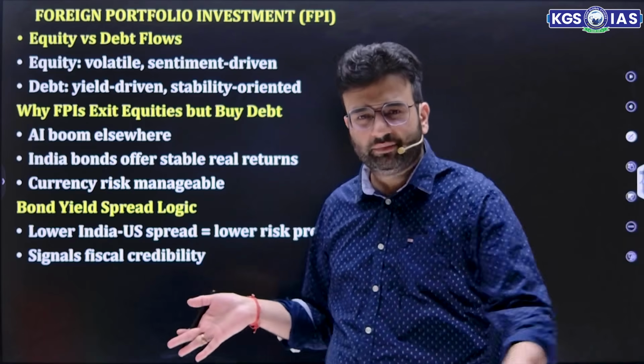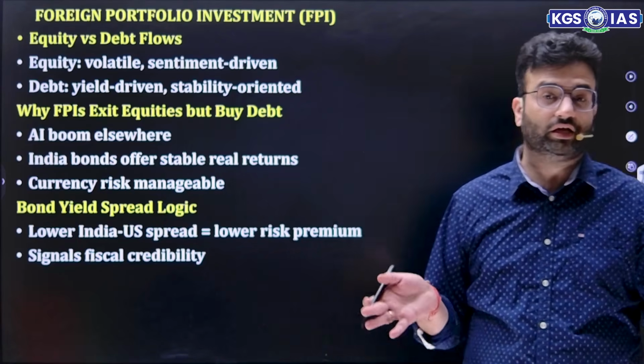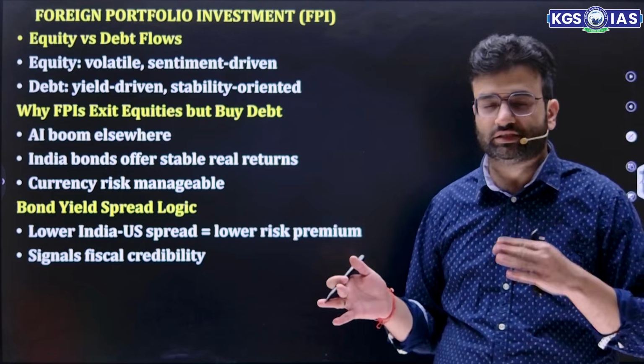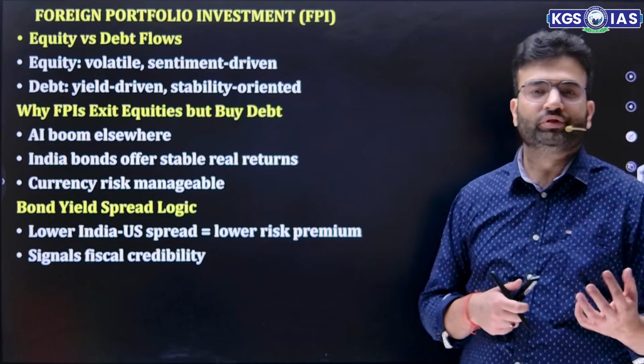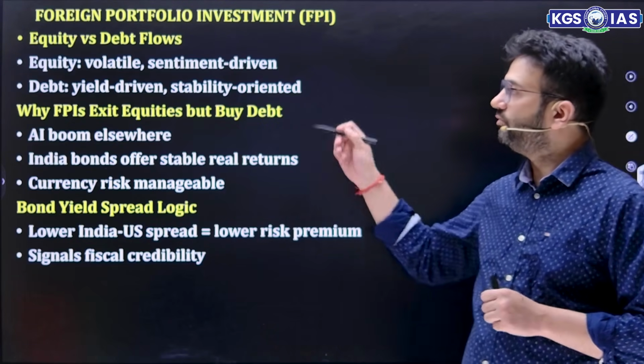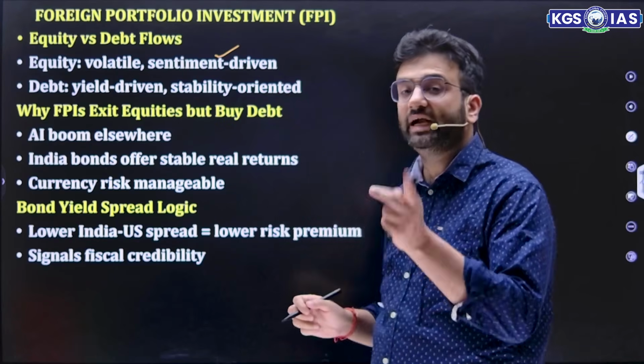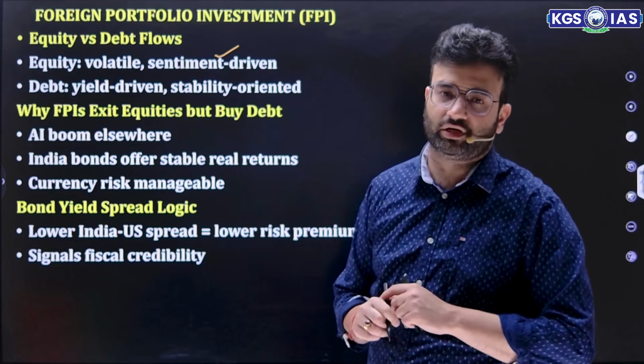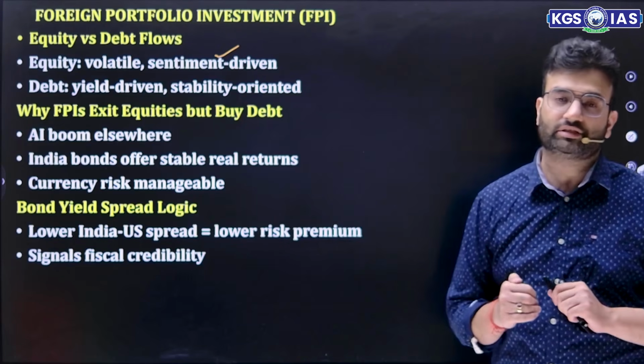We all knew this thing. अभी हमने रिसेंट में देखा ईरान इराक ये ईरान और जो ये वाला इसराइल वाला जो इशू था, इसमें क्या हुआ? There is so much of uncertainty going on, मार्केट लगातार नीचे डिप कर रहा है. So equity volatile and sentiment driven, whereas debt is more yield driven and stability oriented. That's why I'm talking about this thing.